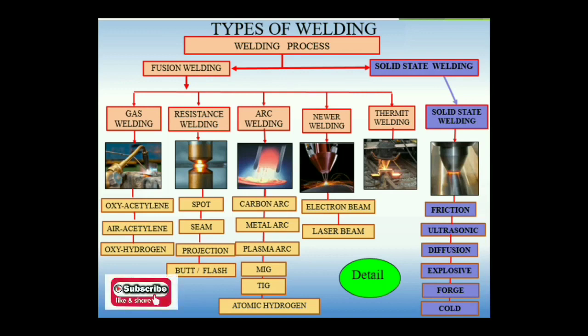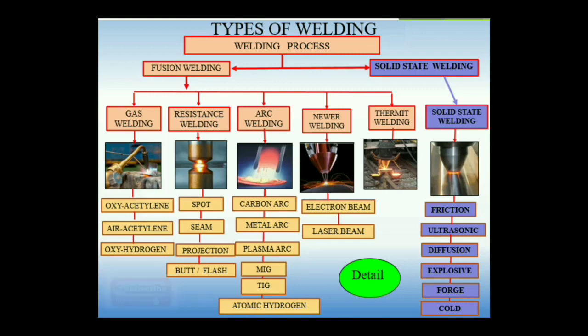So a gas, or a mixture of gases, oxygen and acetylene, is used to carry out a welding process. Suppose I want to use air plus acetylene, that is called air acetylene gas welding process. If I want to use hydrogen with oxygen to generate the flames, and that flame increases the temperature of the base metal and filler metals, welding is carried out.